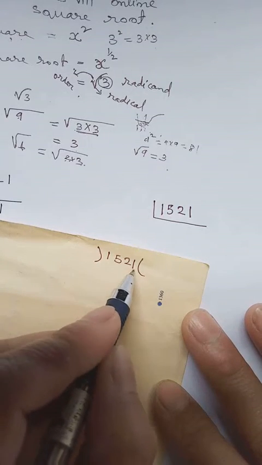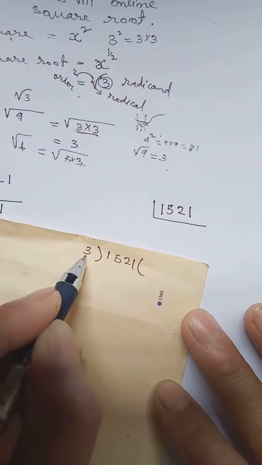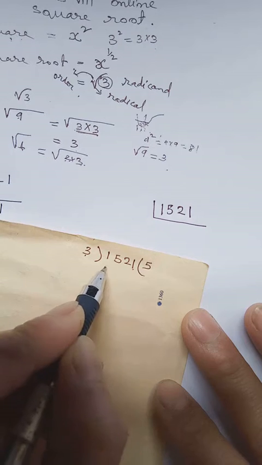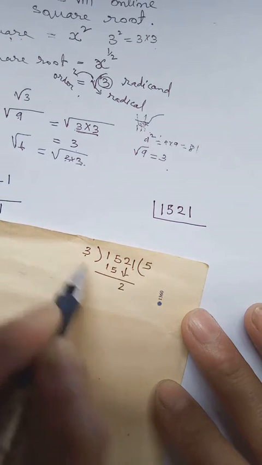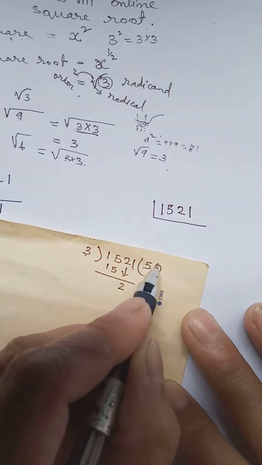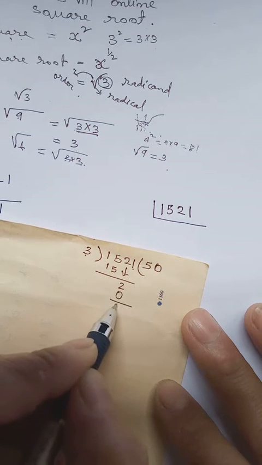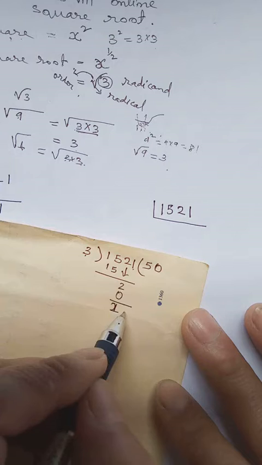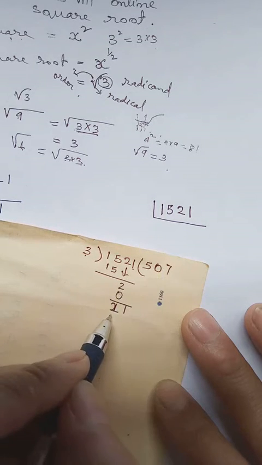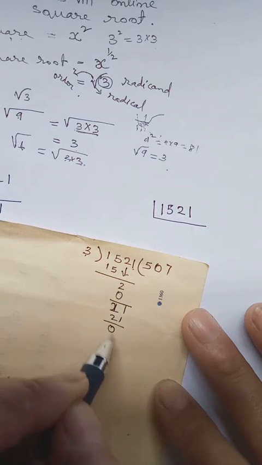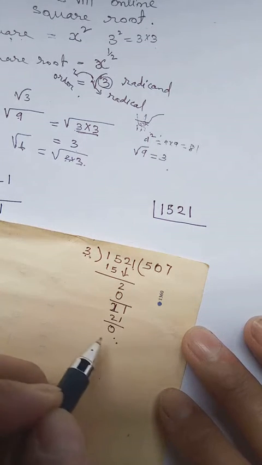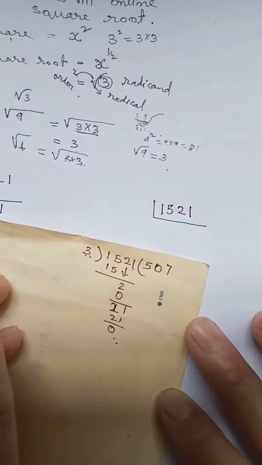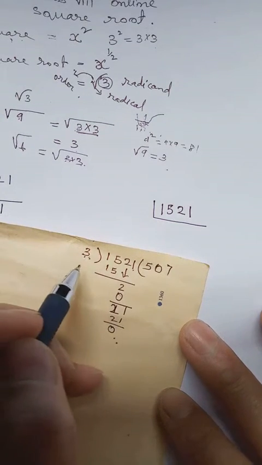Okay. So since it is ending with 1, let's try with 3. 3 into 5 will be 15. Then we bring down 2. 3 into what will be 2? We don't have. We put 0. Then bring down 1. 3 into 7, 21. So you get remainder 0. That means we can divide by 3. But if suppose you get remainder 1 or 2, you cannot divide by 3. You have to check by some other number.